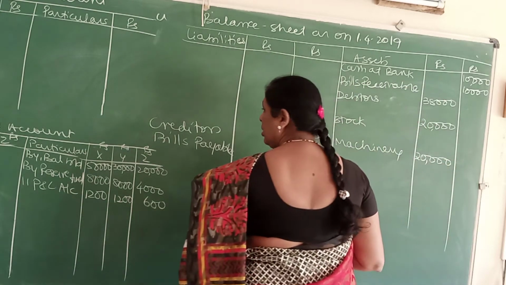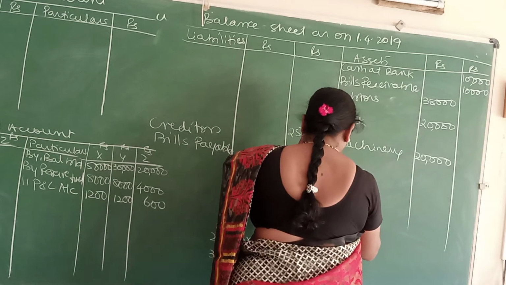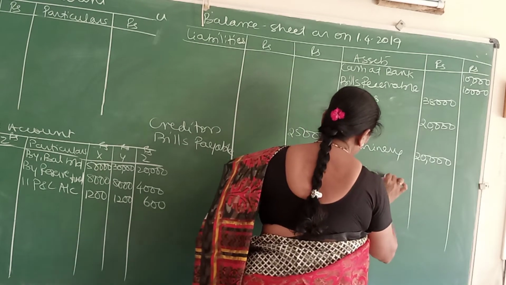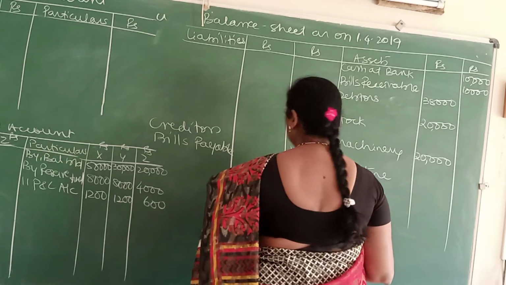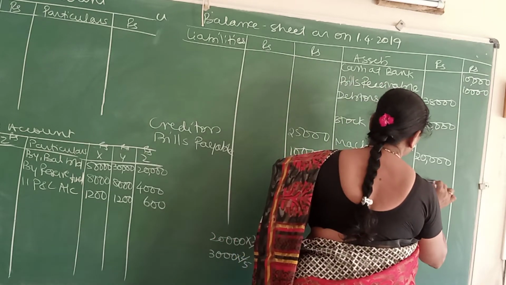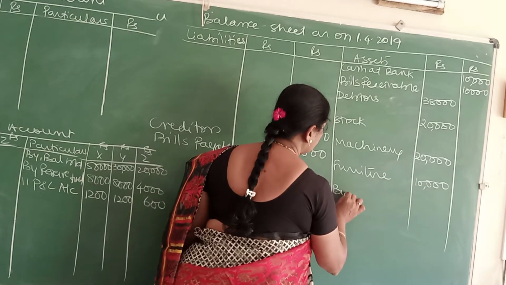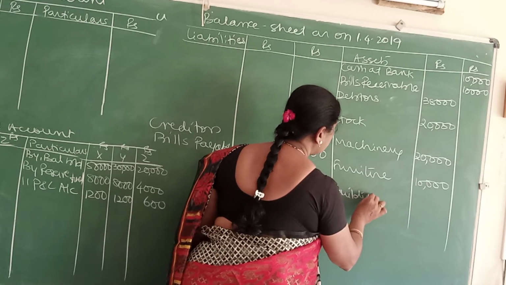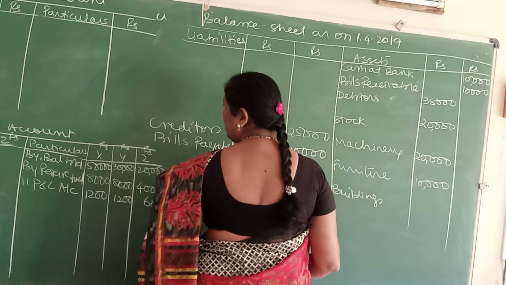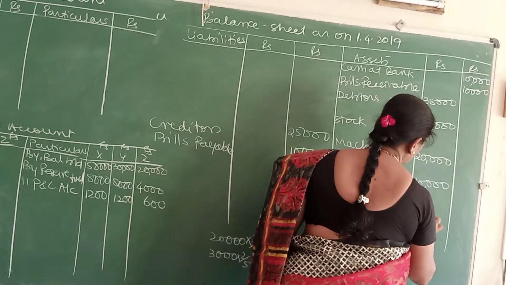Next, leave a line and write furniture. Even for furniture, there is an adjustment. Write in the inner column 10,000. Leave a line, write buildings. Even for buildings, there is an adjustment. Write in the inner column 50,000.